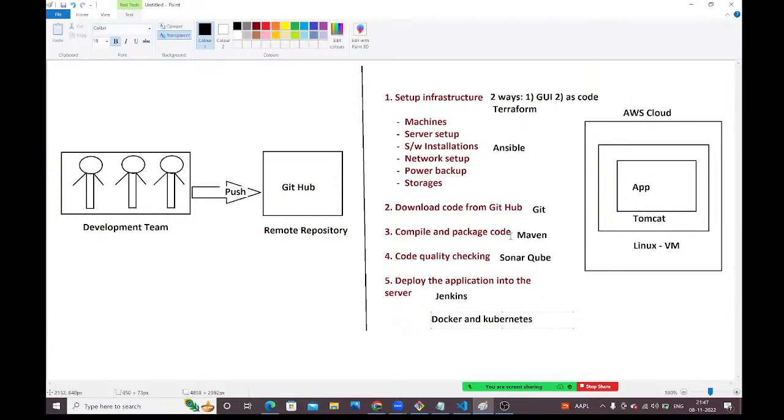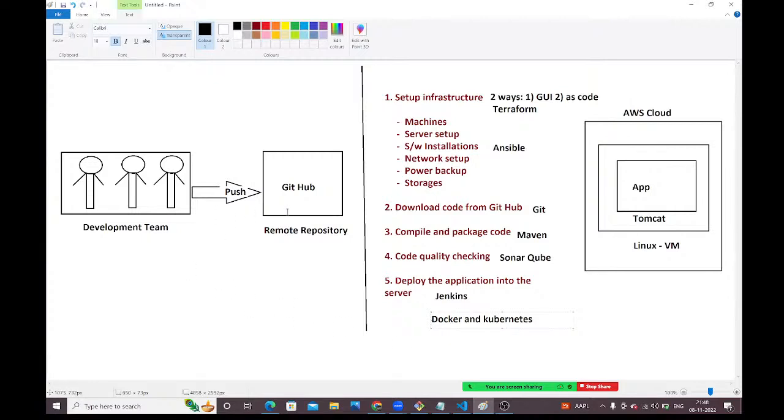Now you guys got the basic idea of what DevOps is and why we need to go for it. If you don't have the DevOps culture, you need to do all these things manually, and it will take a lot of time and a lot of effort. To avoid this problem, we are going to use DevOps culture. With DevOps, infrastructure setup, downloading, compiling and packaging, code quality checking, and deployment, all these we are going to automate. They are not required manually, guys.